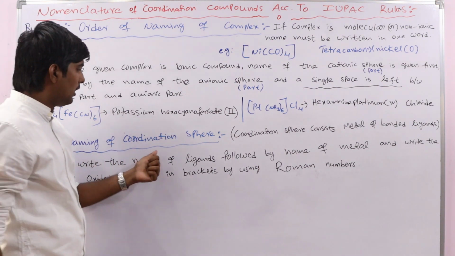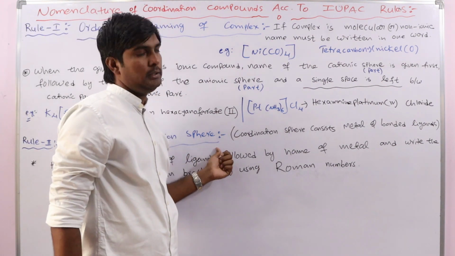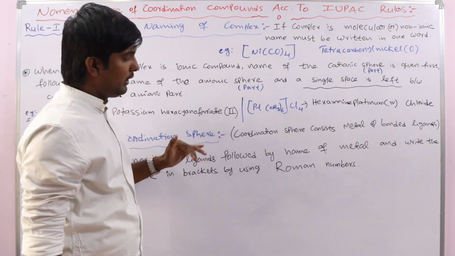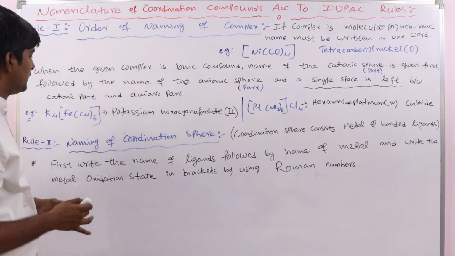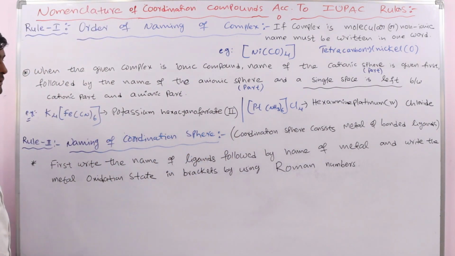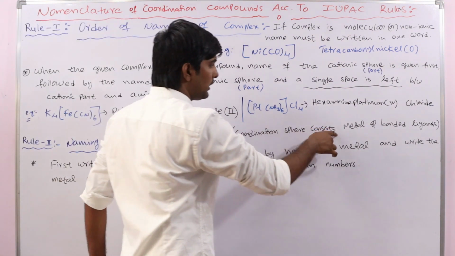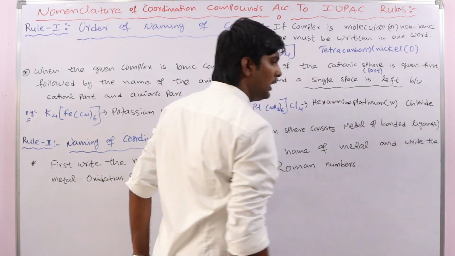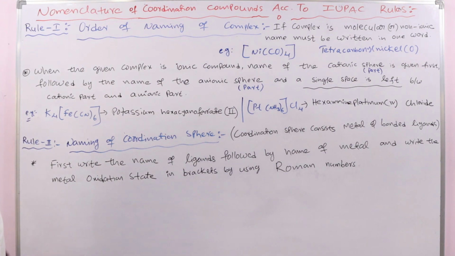Next, naming of coordination sphere. Okay, so it is finished. Next one is the naming of the coordination sphere. How to give name for this one? Yes or no? A coordination sphere consists of metal as well as the ligands which are bonded to the metal.